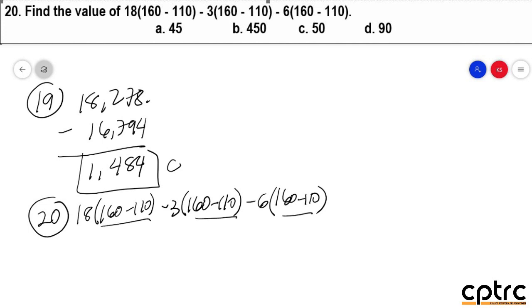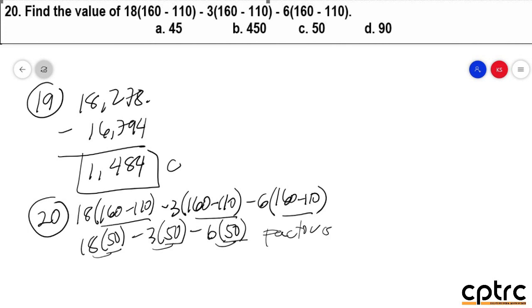So, what you will do, you do the operation muna by following PEMDAS, parenthesis mauna. So, 18 tapos 50 minus 3 times 50 minus 6 times 50. So, yung ibang ginagawa, you multiply first, saka nag-minus. Eh, mahirapan kayo yun kasi you're going to multiply, you get a bigger number na. At mag-subtract pa, dalawang beses ka pa mag-subtract. So, what you will do, ganito. Since common si 50 po, you need to factor out. Ibig sabihin factor out po, ano yung common na factor, ilabas mo siya.